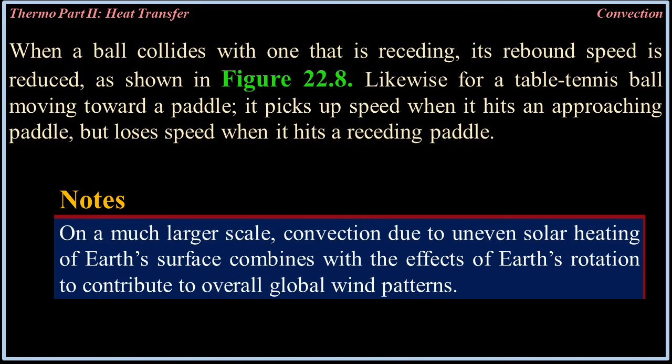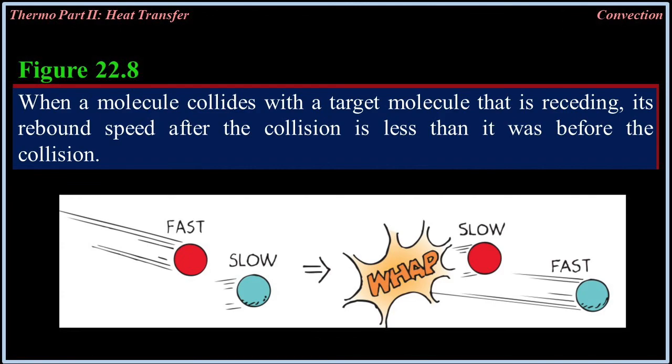Notes. On a much larger scale, convection due to uneven heating of Earth's surface combines with the effects of Earth's rotation to contribute to overall global wind patterns. Figure 22.8. When a molecule collides with a target molecule that is receding, its rebound speed after the collision is less than it was before the collision.